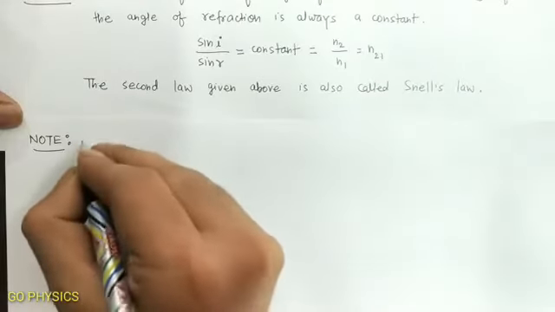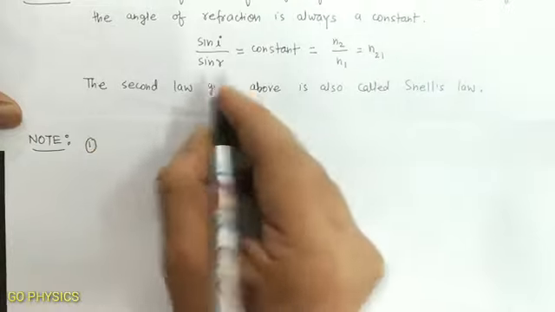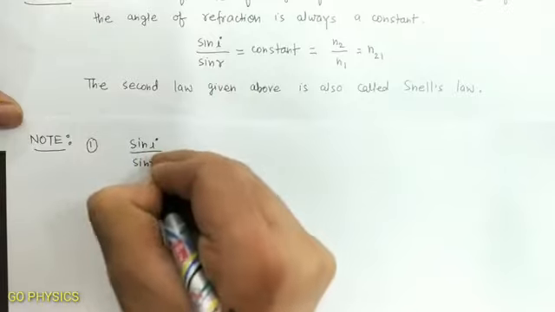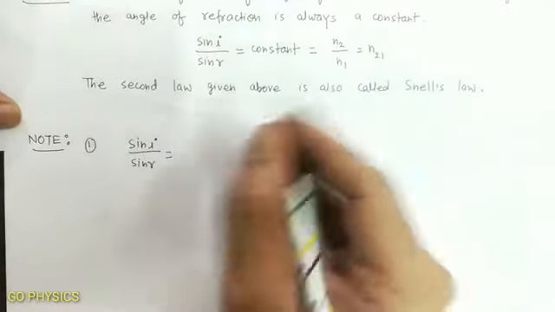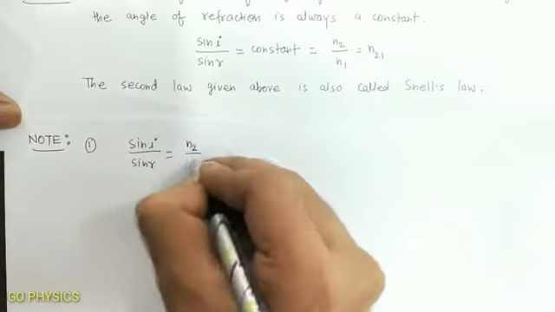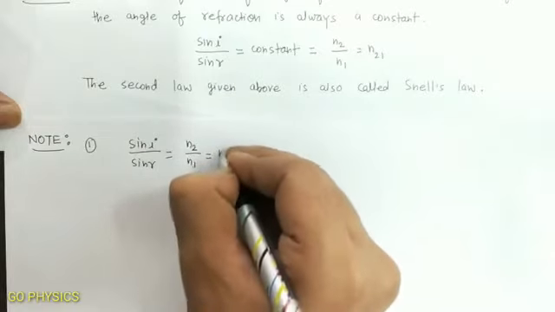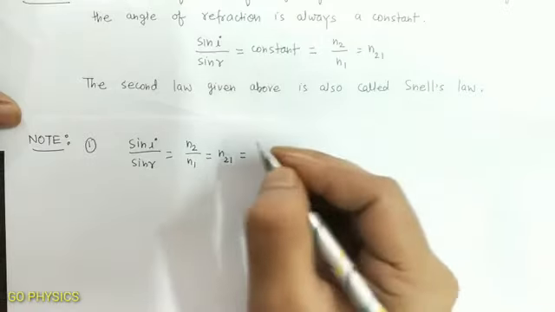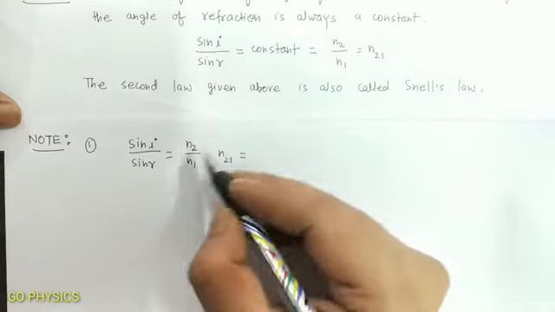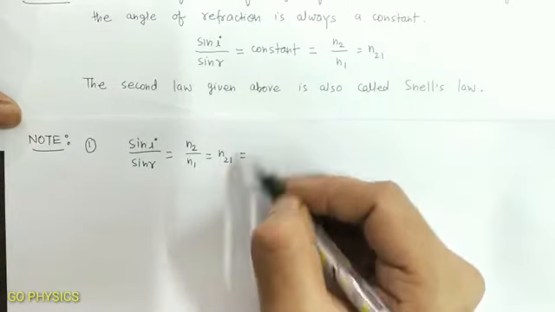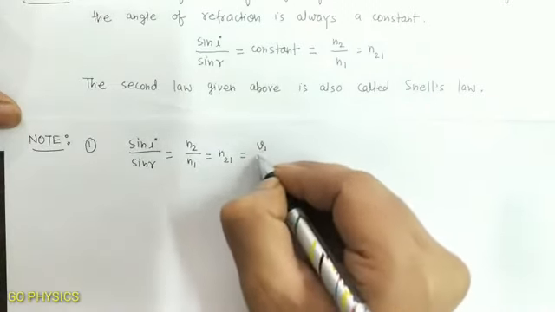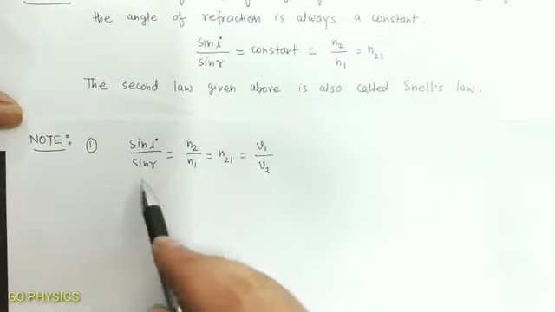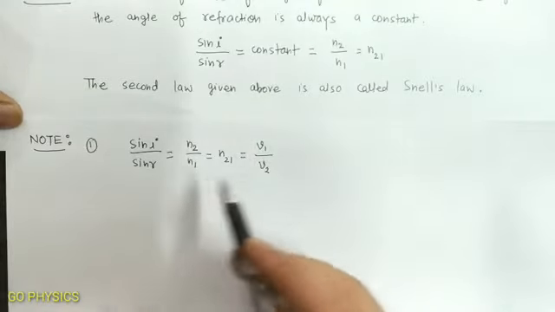Let us write a note. Note number 1 is that sin I by sin R is equal to n2 by n1, which is equal to refractive index of medium 2 with respect to medium 1. In the last class we derived that n2 by n1 is also equal to v1 by v2. That is the speed of light in medium 1 divided by the speed of light in medium 2. This equation will help us to solve numericals.